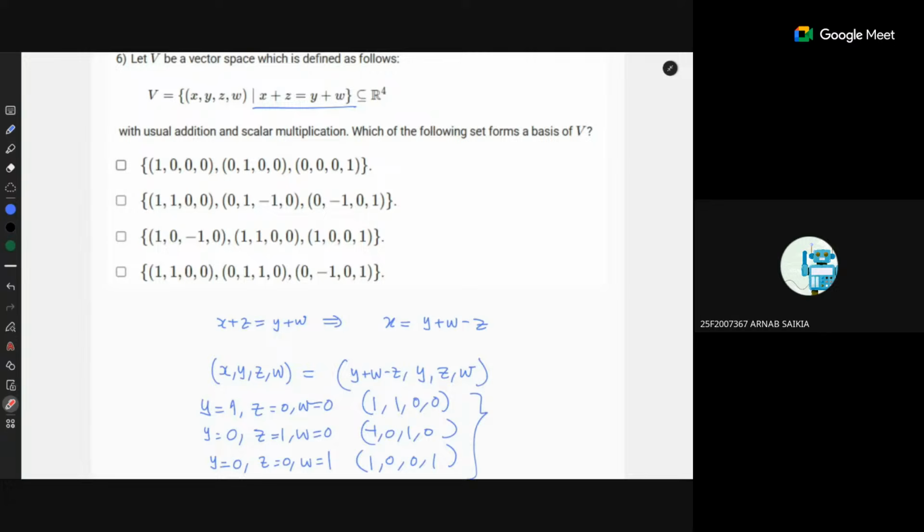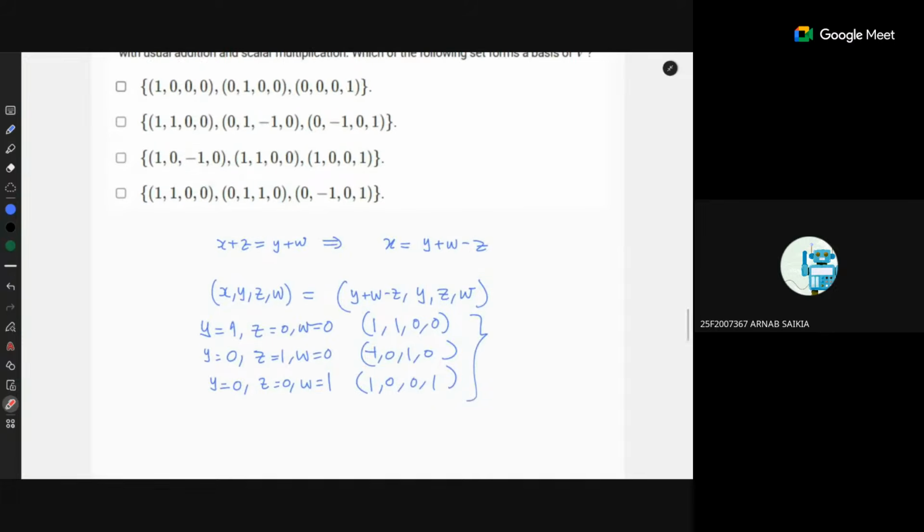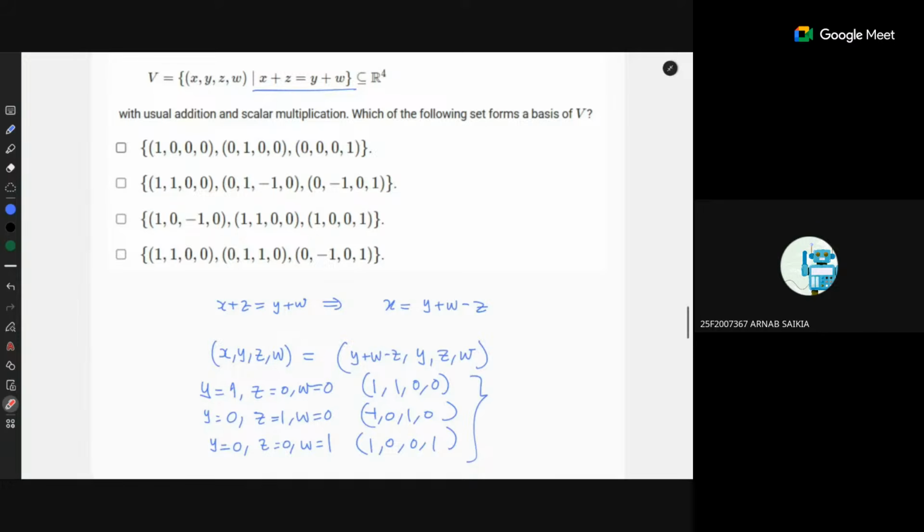Like a condition where an upper triangular matrix is given for a vector space V, and we have to find the dimension or form a basis of V. For that, I think you can draw the matrix and then find the number of free variables.